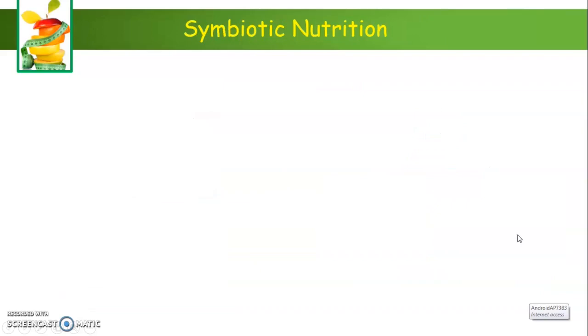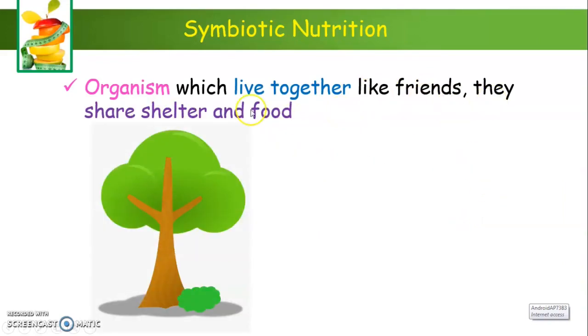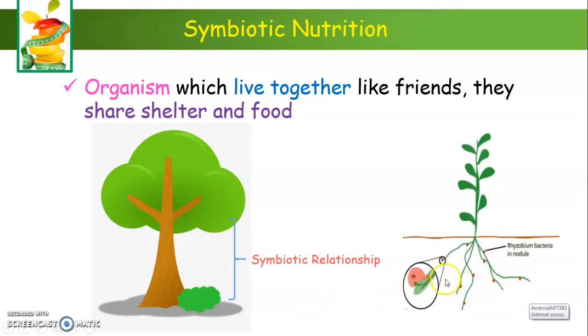Now, symbiotic nutrition. There are some organisms which live together like friends. They share shelter and food. In science, we call such a relationship a symbiotic relationship. For example, Rhizobium bacteria and leguminous plants such as peas, moong, and beans.